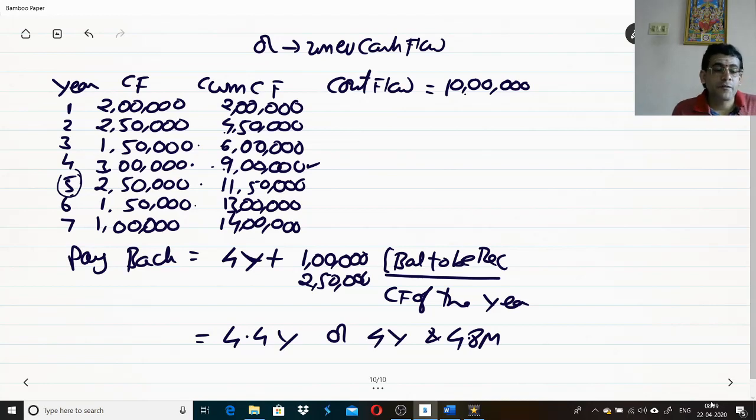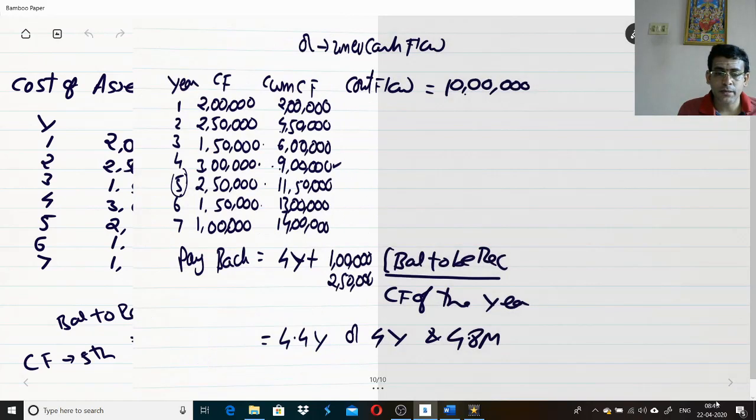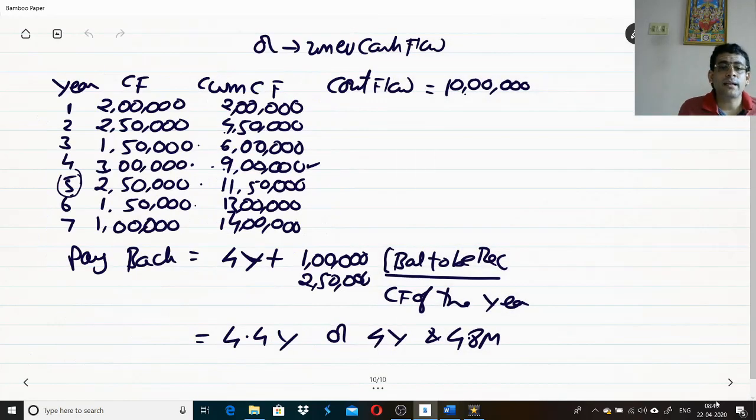If we go back and see here, this method should be easy for you, because wherever the negative turns into positive, here minus 1 lakh turned into positive. That means your payback period is 4 years plus a few months. Whereas in the second method, you need to compare the 10 lakhs with what you had recovered in excess.